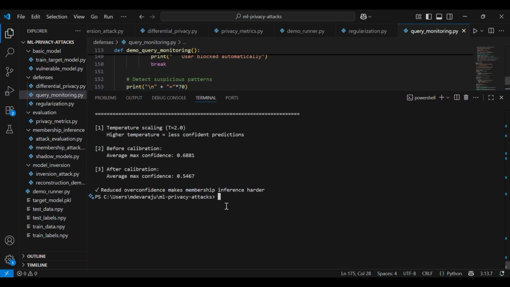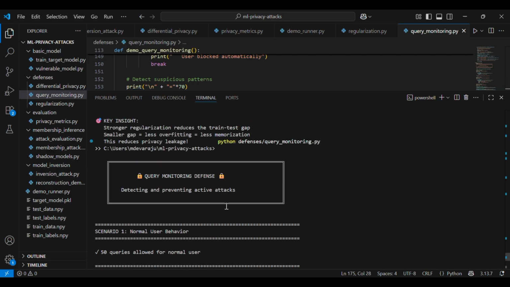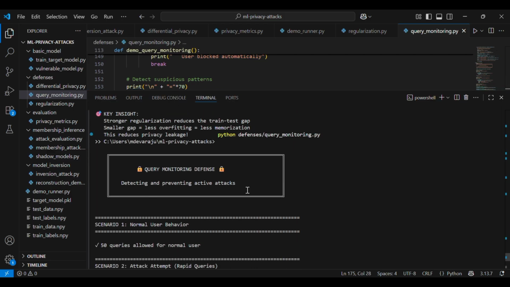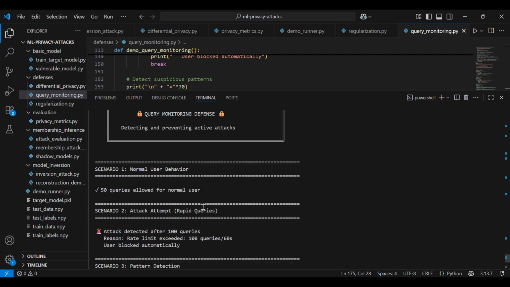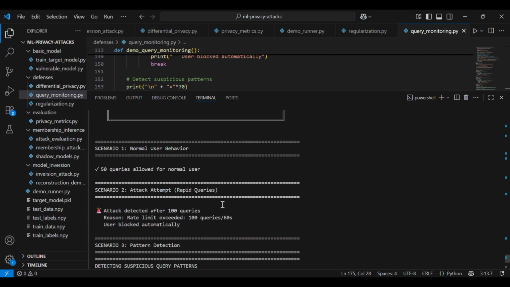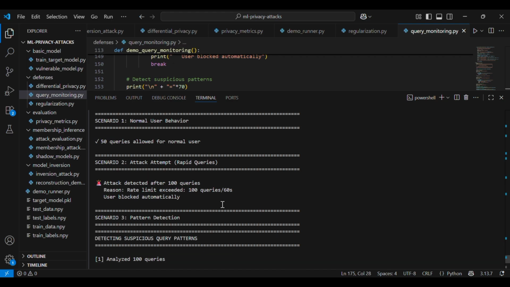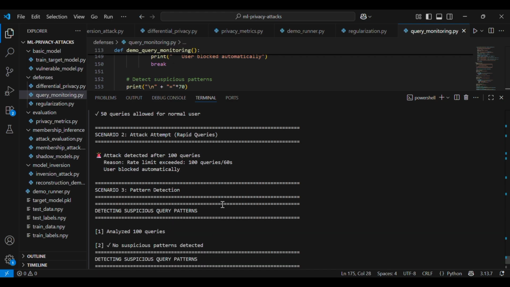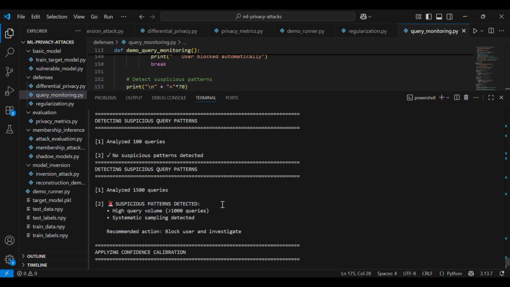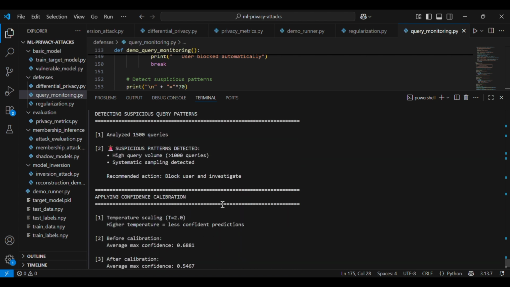Model inversion requires thousands of queries, so rate limiting makes it impractical. The second is pattern detection, looking for suspicious query patterns like repeated similar queries or sampling. And the third one is confidence calibration, which reduces the model's overconfidence and makes membership inference harder.